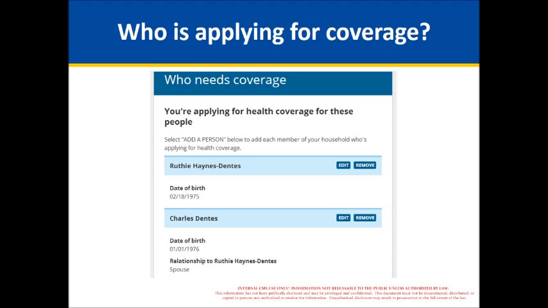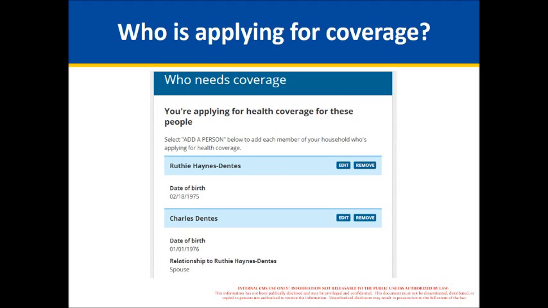So on this next slide, the person is asked to enter the people who are applying for coverage. And they enter their name, their date of birth, and their relationship to the household contact. It's a simple screen that just shows who's applying for coverage. Here we go.